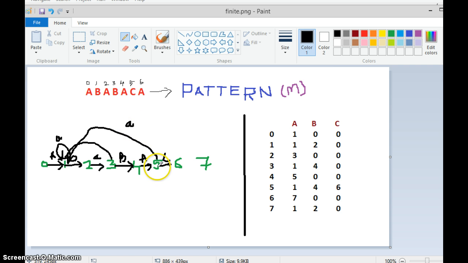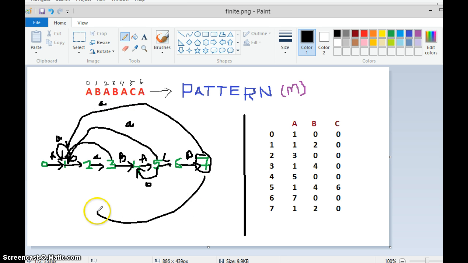Or if we get a B here, we are going back to state 4. Simple as that. And after the last stage, from state 7, it's the last stage. If we get an A again, we can go back to state 1. If we get a B, we can go to state 2.